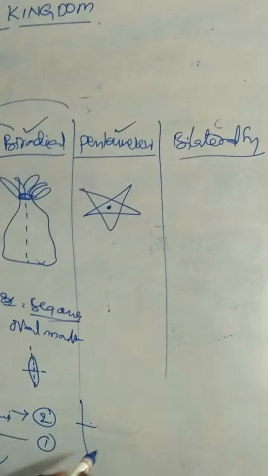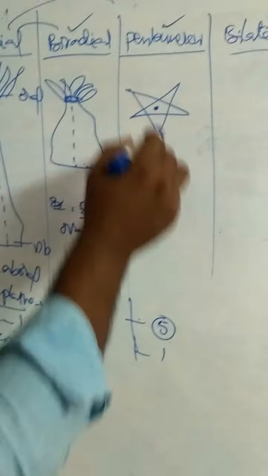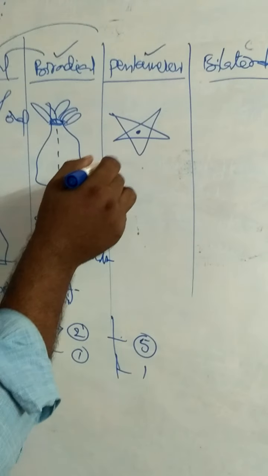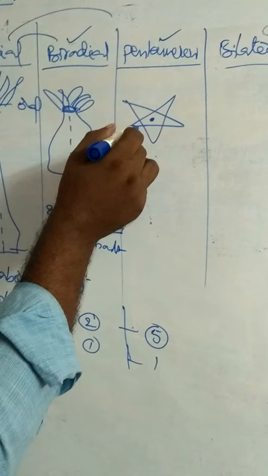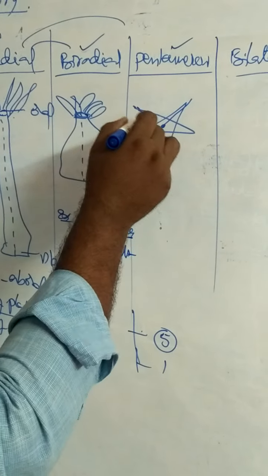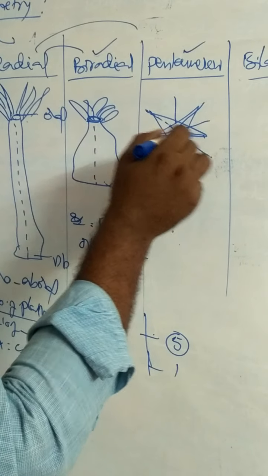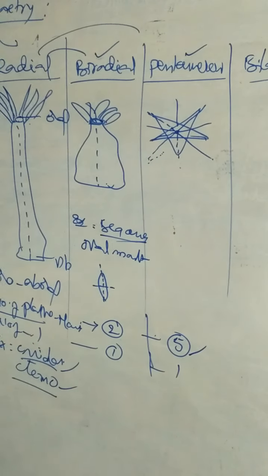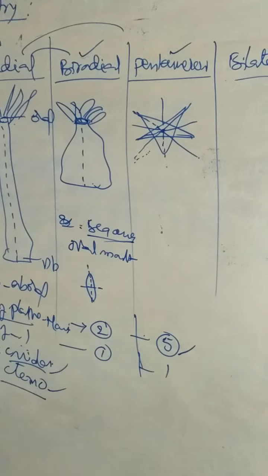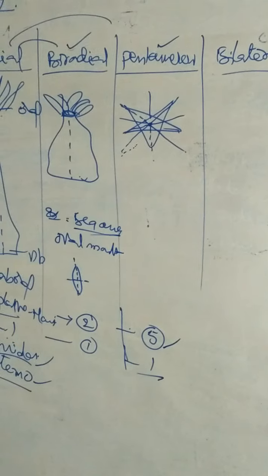Number of planes in pentamerous radial symmetry is 5: this is one plane, this is another plane, third, fourth, and fifth. Number of principal axis 1, that is the oro-aboral axis.